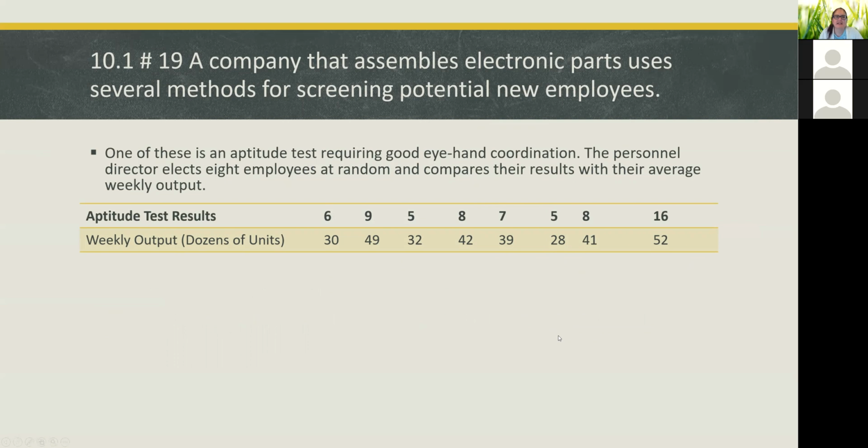Okay, next, it says, number 19, a company that assembles electronic parts uses several methods for screening potential new employees. One of those methods is an aptitude test requiring good eye-hand coordination. The personnel director selects 8 employees at random and compares their results with the average weekly output.